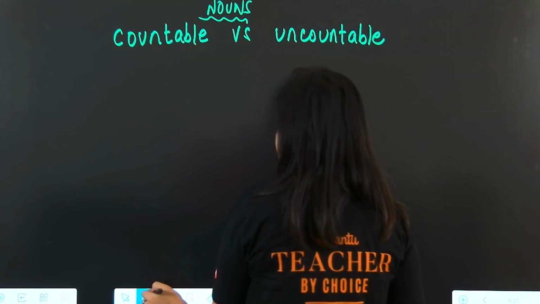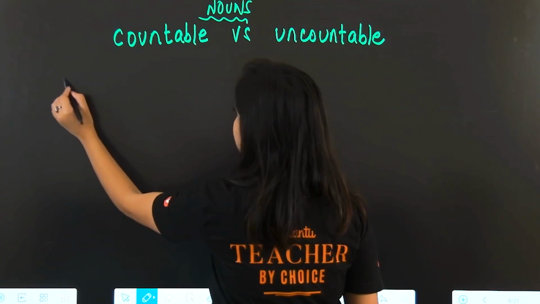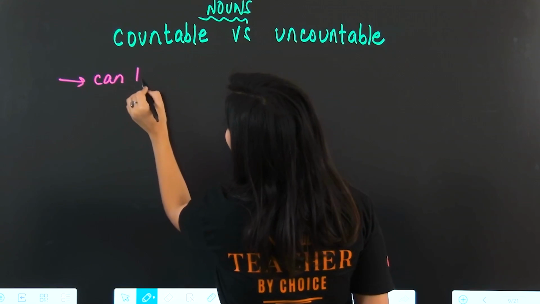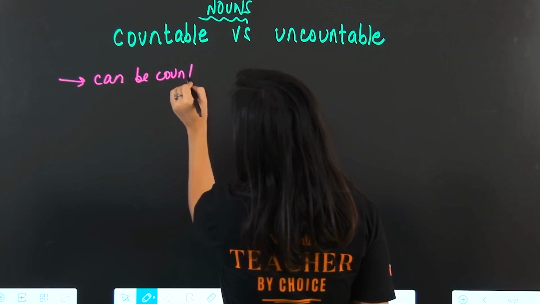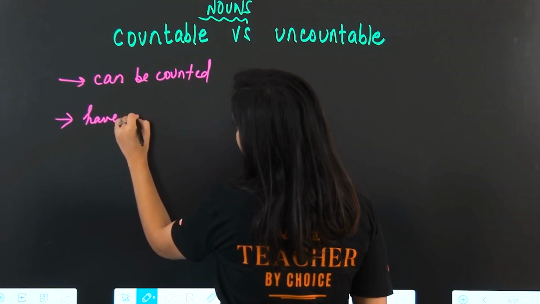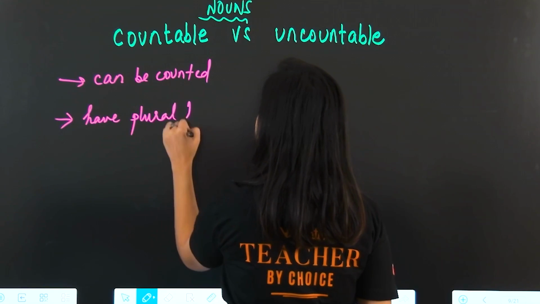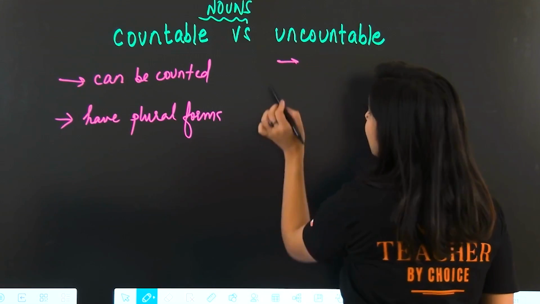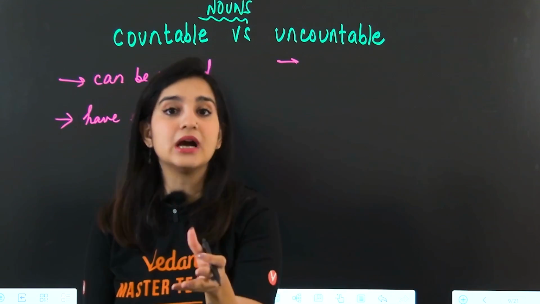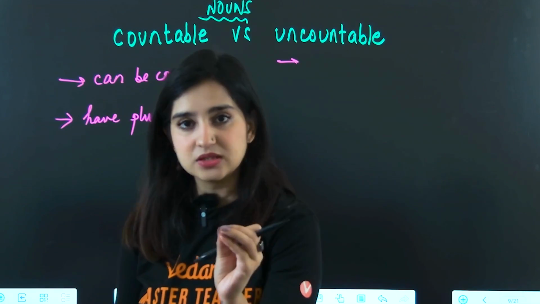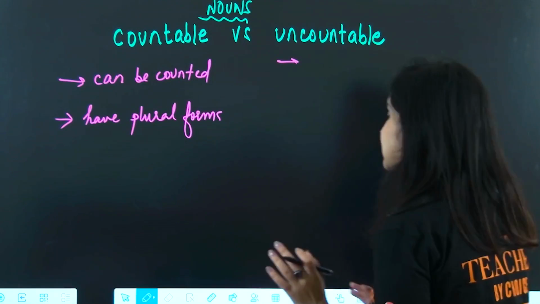Countable nouns, just remember, can be counted and have plural forms. Okay, now the thing is, uncountable nouns can also be counted, but not without the help of countable nouns. Once we look at examples, this will make sense to you.